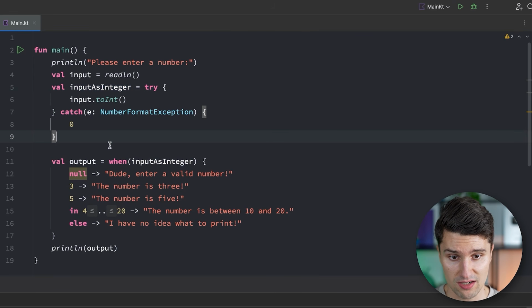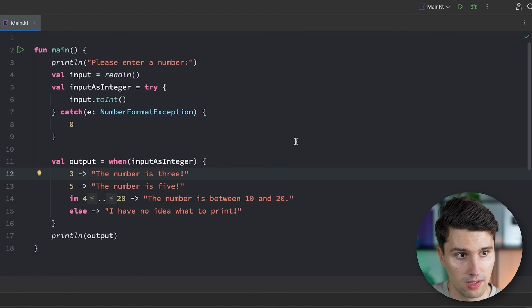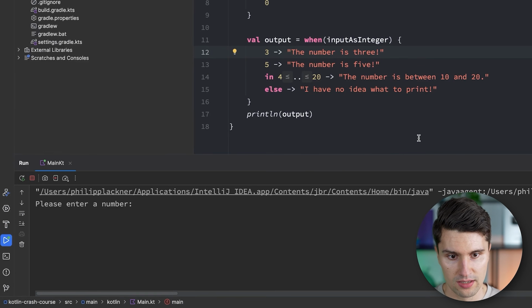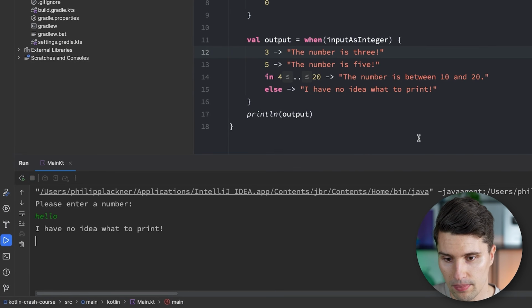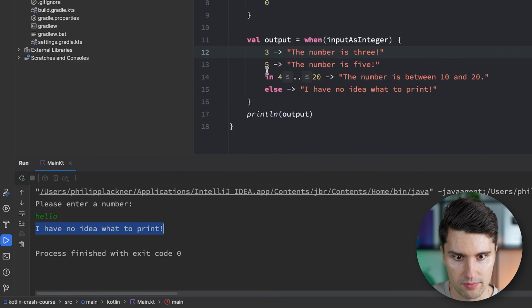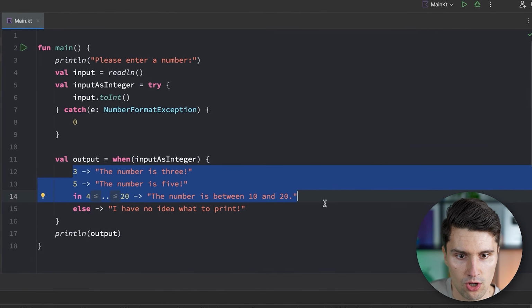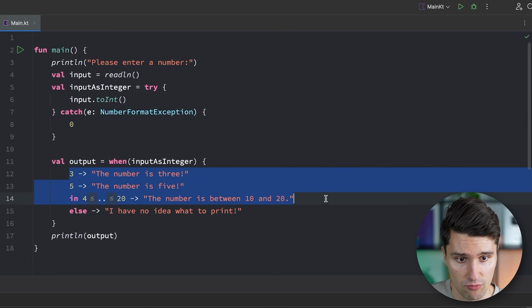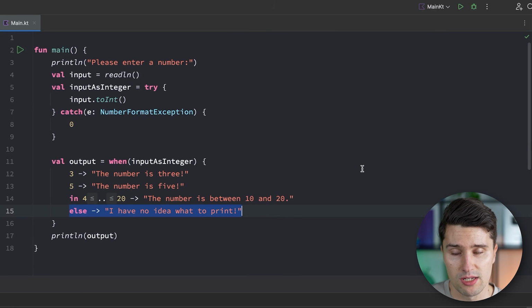We don't need the null checks. We can get rid of this null here. And if we launch this and actually enter hello, then it says, I have no idea what to print because these first three conditions weren't true because the number was mapped to 0 and 0 wasn't covered here. So it went into this else branch. So this is how we can just catch these exceptions.